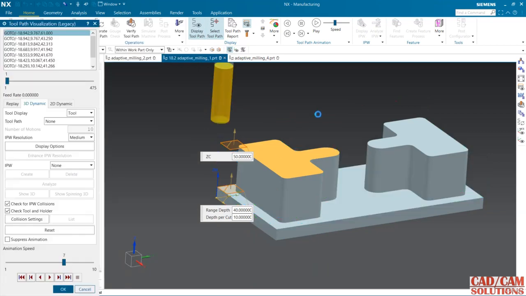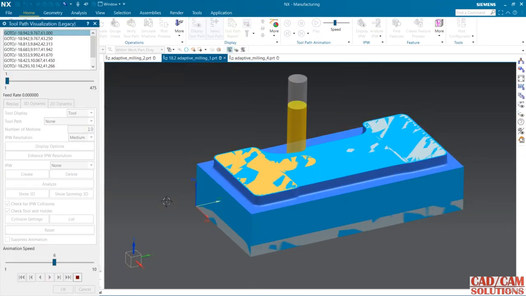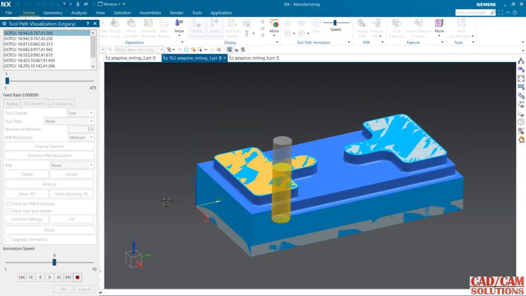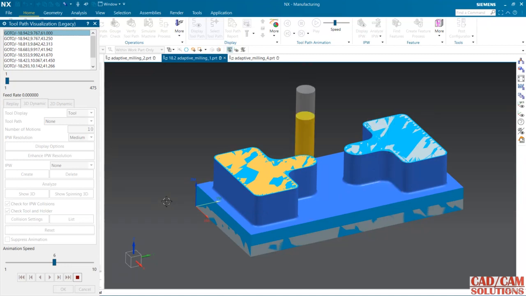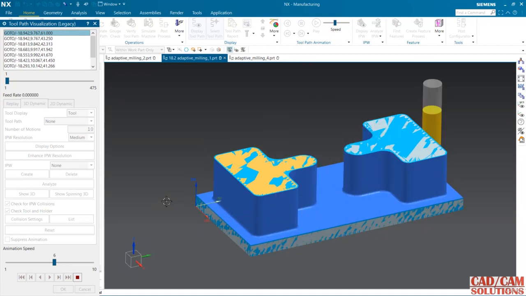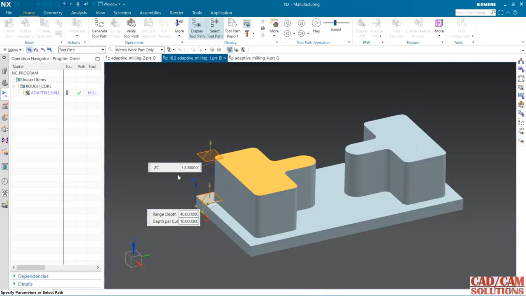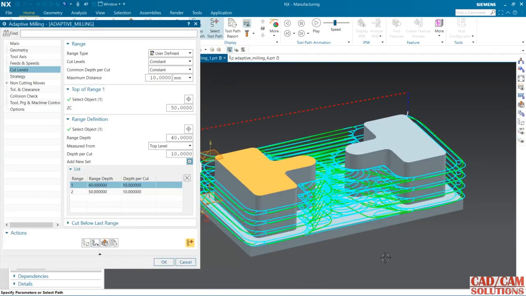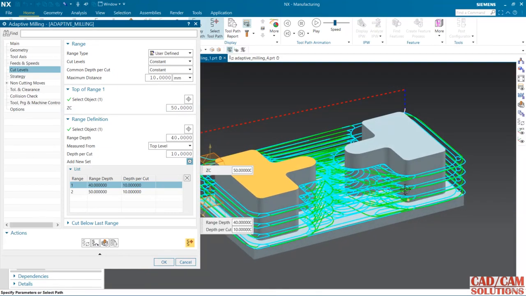Okay, let's verify it. This is a roughing operation, and depth of cut is 10. So in 3 or 4 levels it is going to cut this whole depth. See, 1, 2, 3, 4, because this total depth is 40, that's why it takes 4 levels.